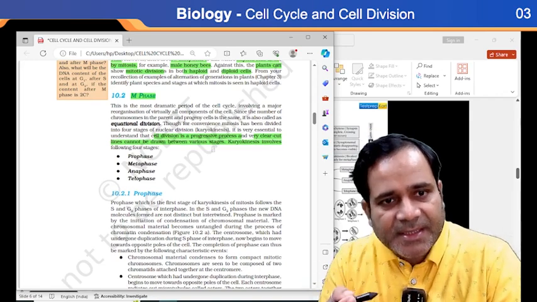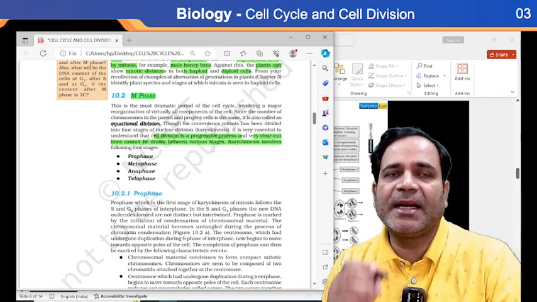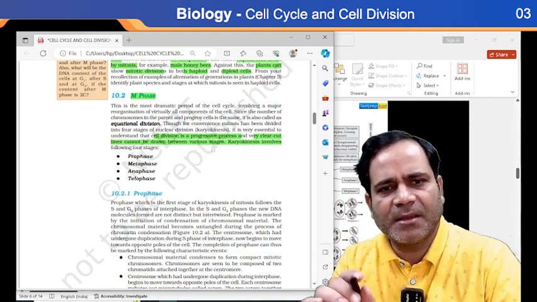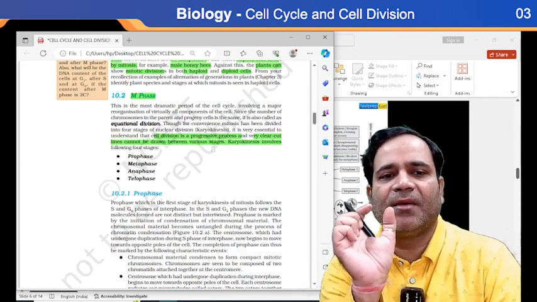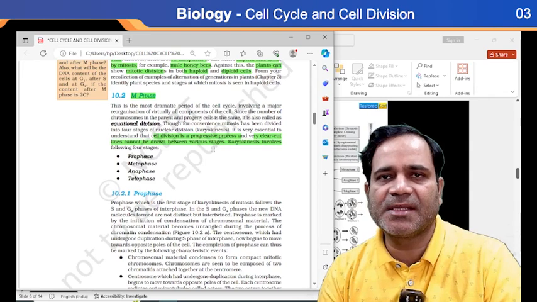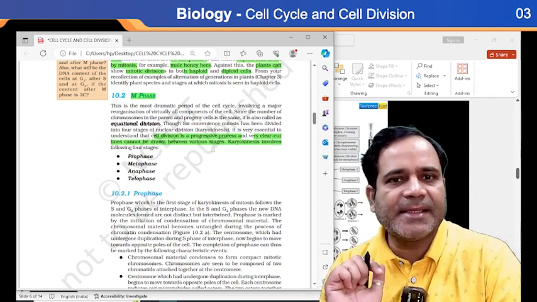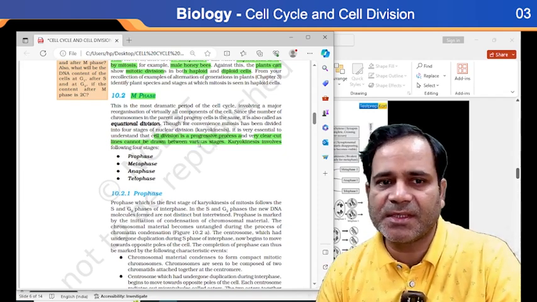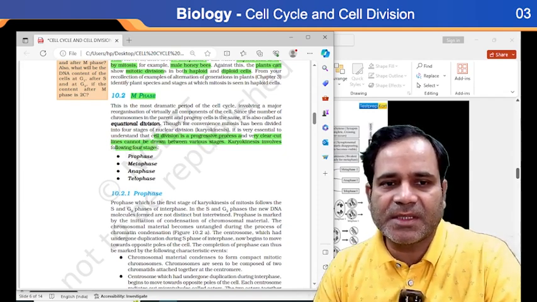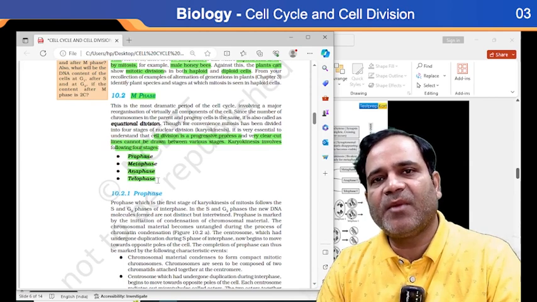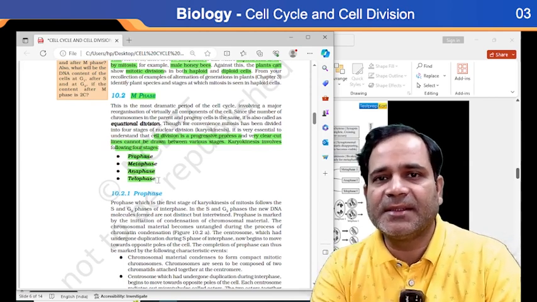There is only a very minute line between these various stages. First, karyokinesis involves the following 4 stages: number one, prophase, then metaphase, anaphase, and telophase, my dear. Getting my point? So this is the thing.